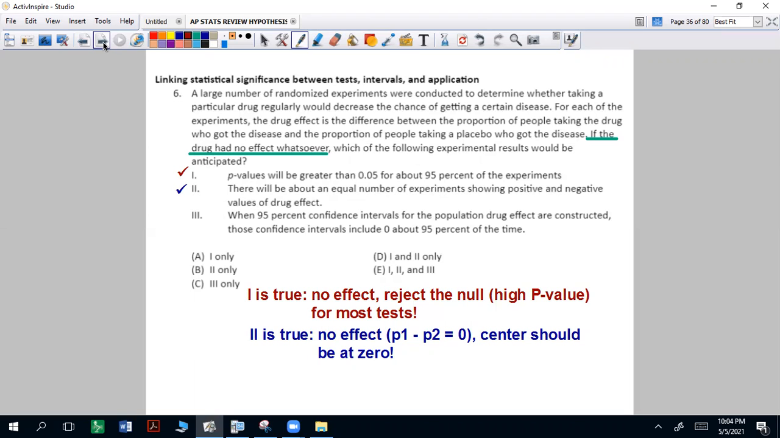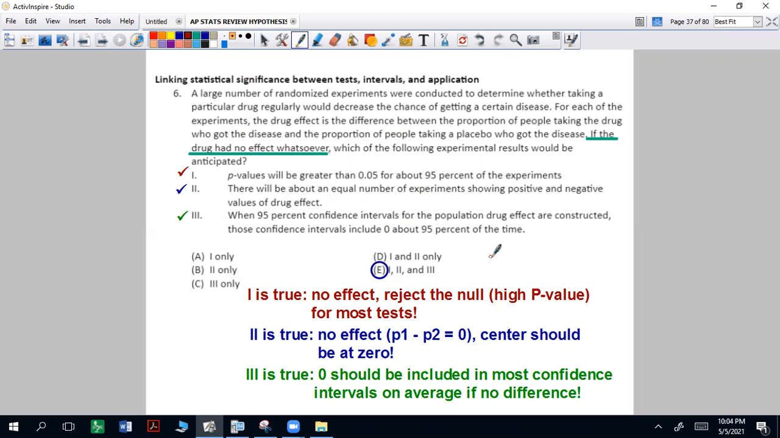about 95% of the time. That's very similar, right? 0 is included in the interval. That means that there is no difference for most intervals. Not all, 95% of them. So we conclude that too. So all three of those are actually good things to say.